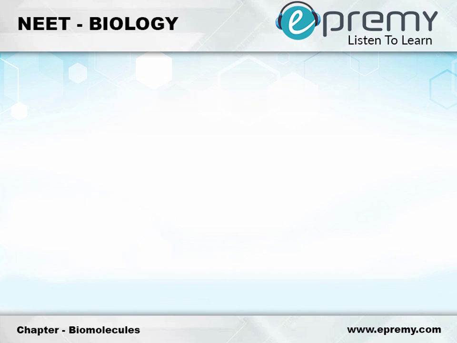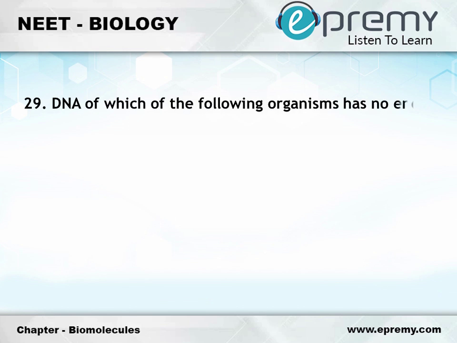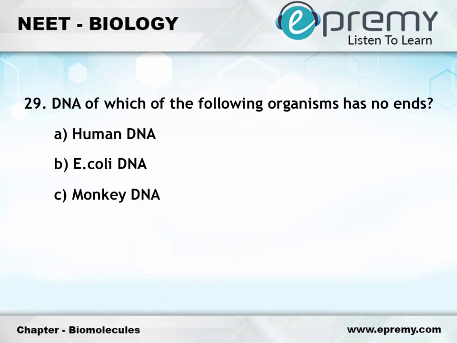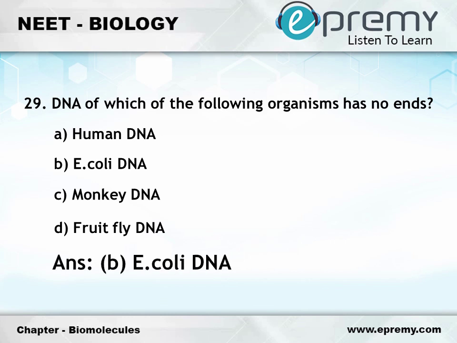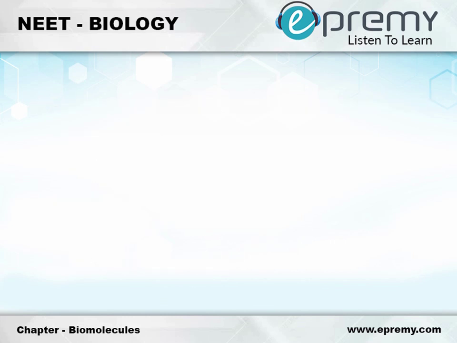Question number 29. DNA of which of the following organism has no ends? Option A, human DNA, option B, E. coli DNA, option C, monkey DNA, option D, fruit fly DNA. The answer is option B, E. coli DNA.